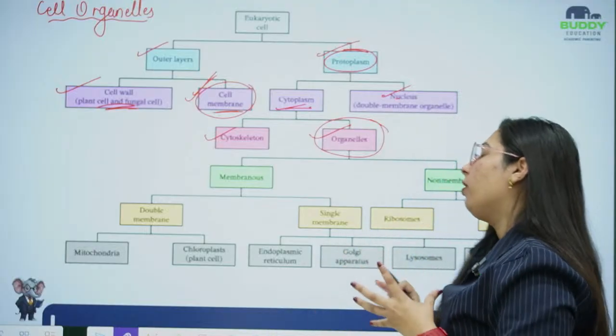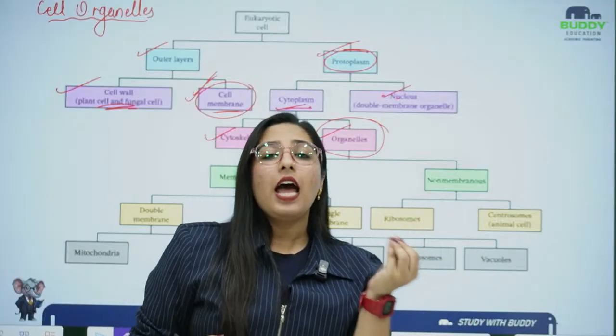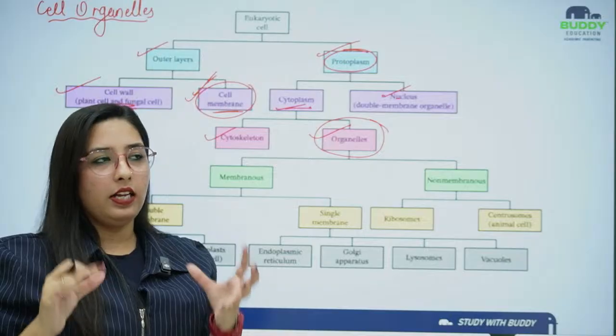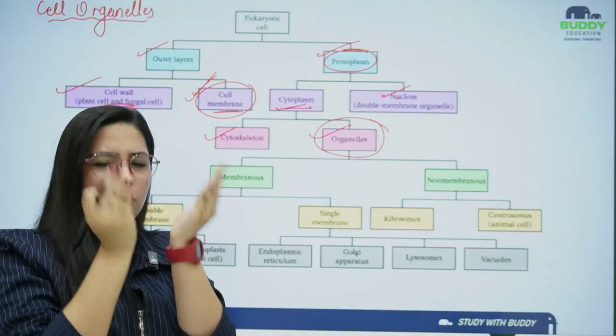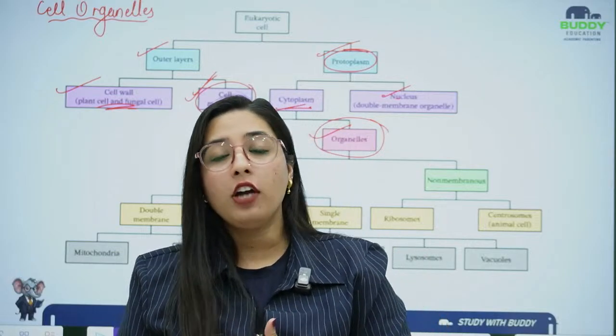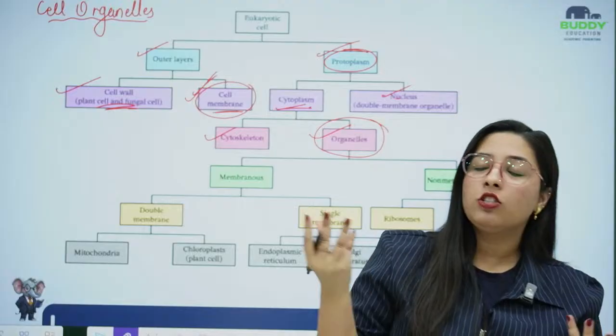Organelles. If I talk about organelles, we have two types: membranous and non-membranous. The ones that are covered by outermost boundaries, in a shell type of structure, are membranous organelles, and the ones which are not covered by outermost boundaries are non-membranous organelles.